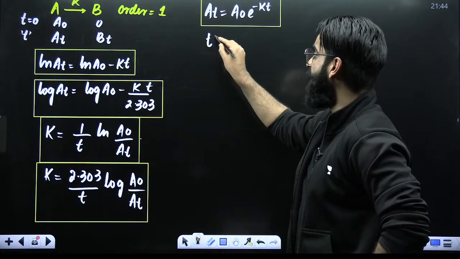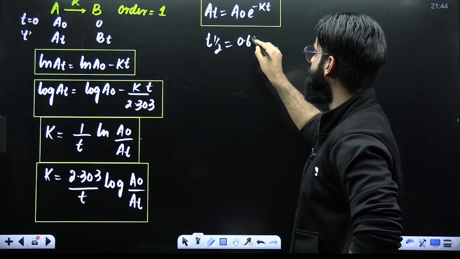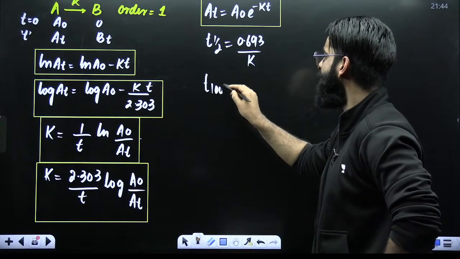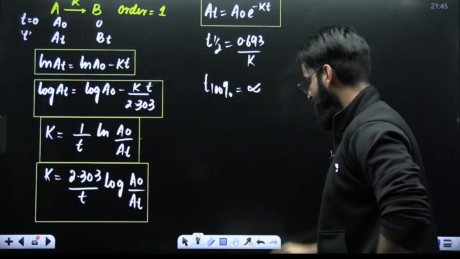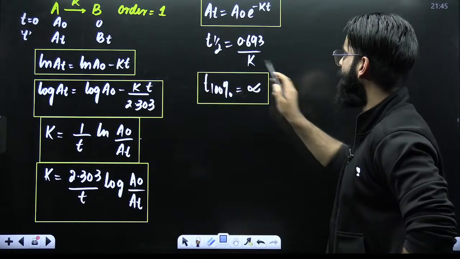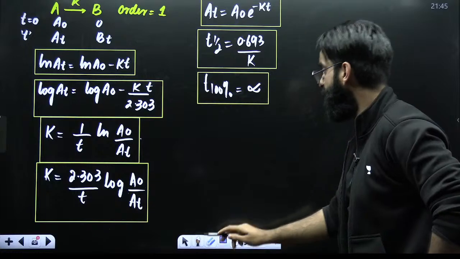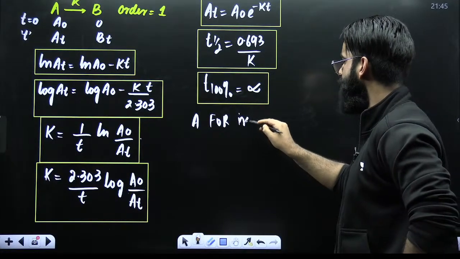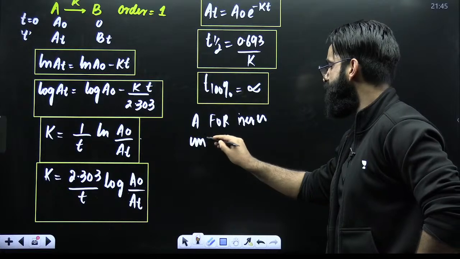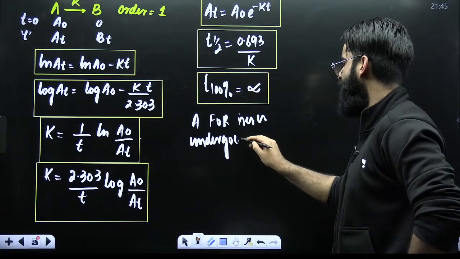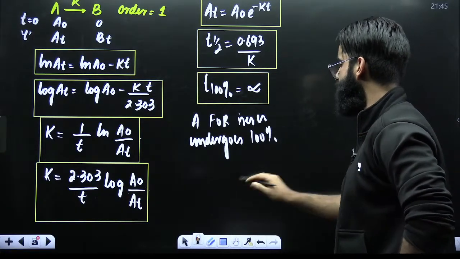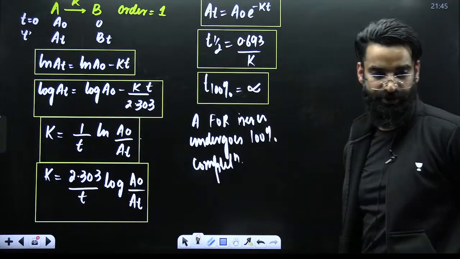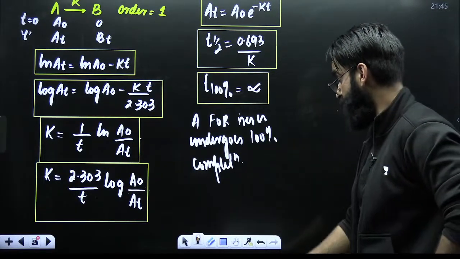If I talk about the half-life, T half for the first order reactions is nothing but 0.693 divided by K. Completion time here is equal to infinite. That means a first order reaction never undergoes 100% completion. Remember this particular point as well. A first order reaction takes infinite time for completion. One more expression, important expression.